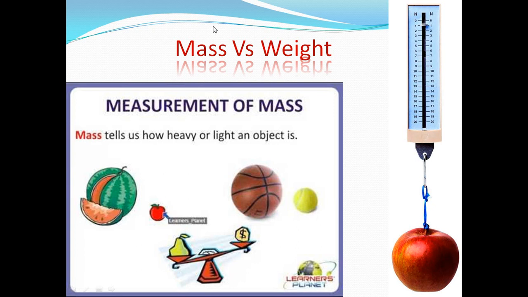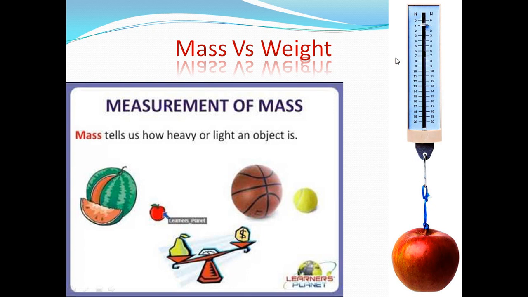What about the mass of the object? What is meant by mass? Of course, it is the amount of matter in the object. This ball has a fixed mass. This watermelon also has a fixed mass. So the mass is another fixed property for the matter.